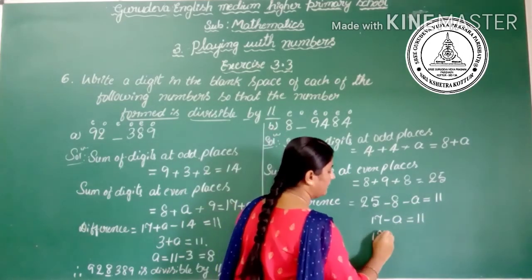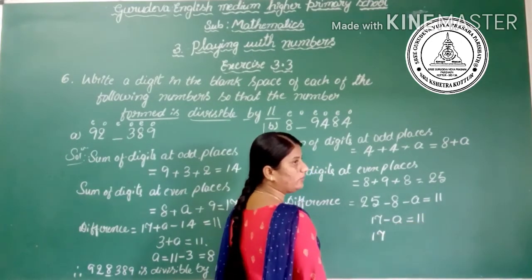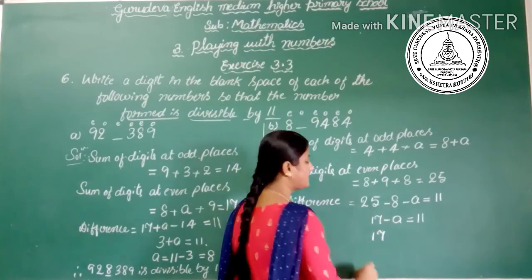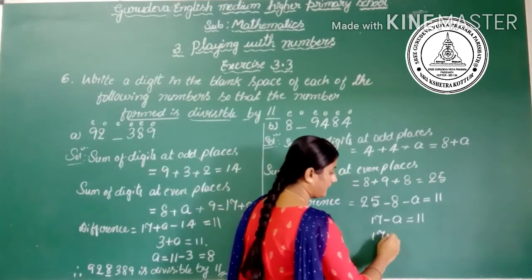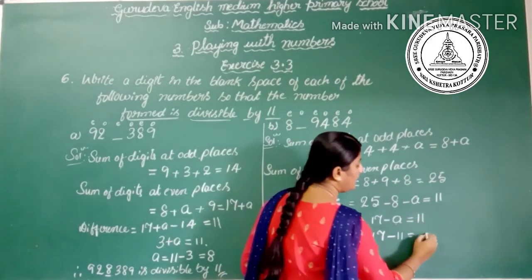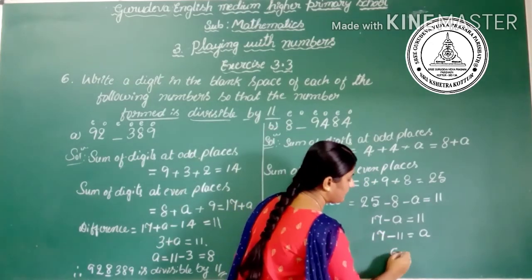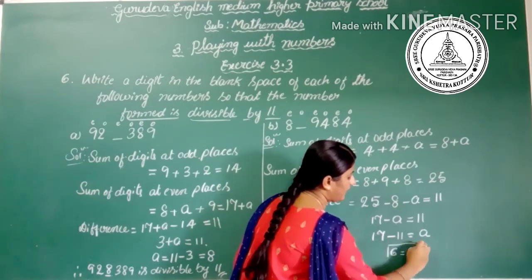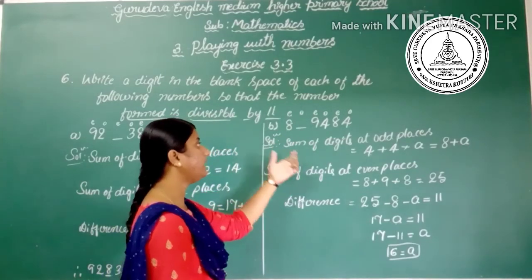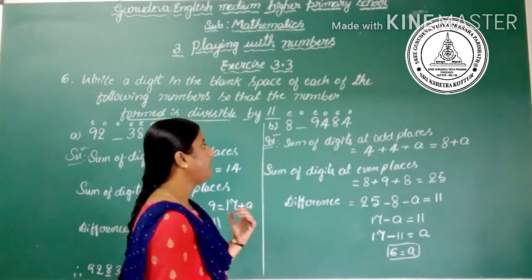Write the 17. Here there is a minus a, we can transfer it to the right side so it becomes positive. The 11 comes to the left-hand side and gets the negative sign, so 17 minus 11 equals a. 17 minus 11 is 6, which equals a. The value of a is 6. So we fill the 6 in the given space and we get a number divisible by 11.